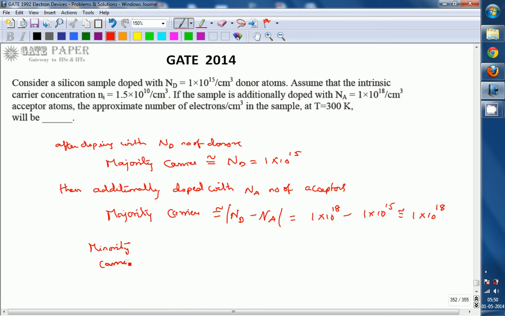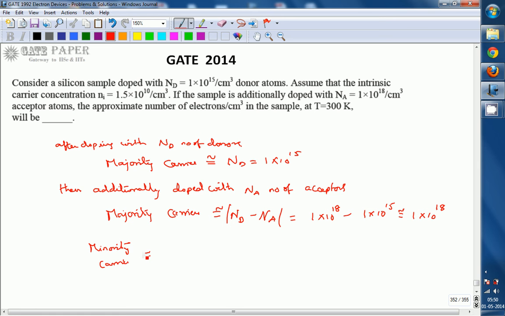Minority carriers, from mass action law: the product of total positive charge and total negative charge is always constant, and it is equal to the square of intrinsic carrier concentration under thermal equilibrium.